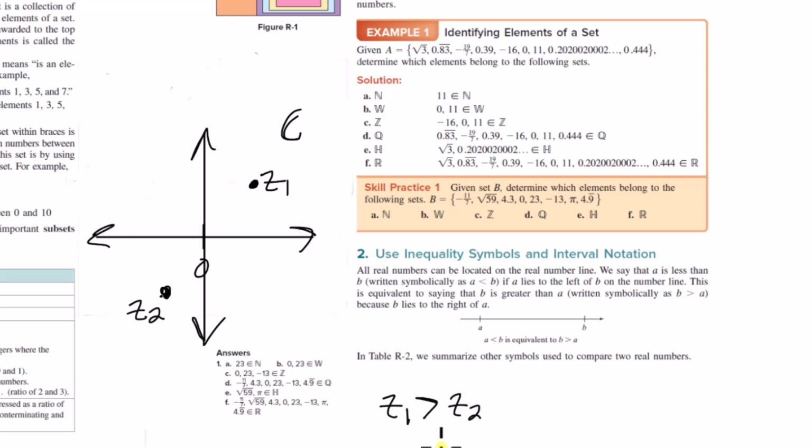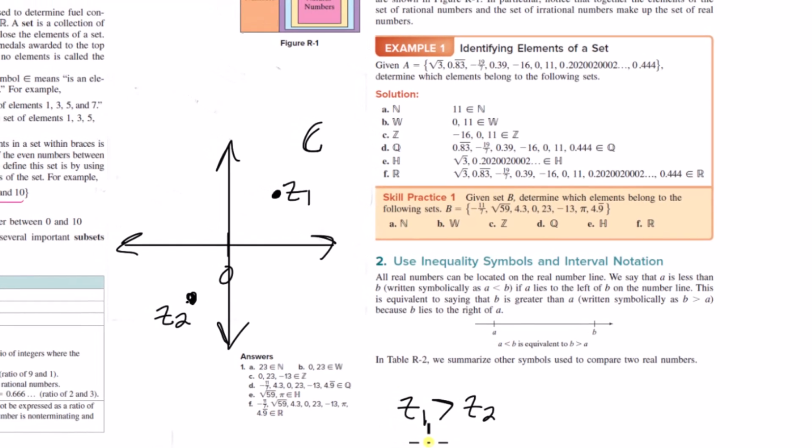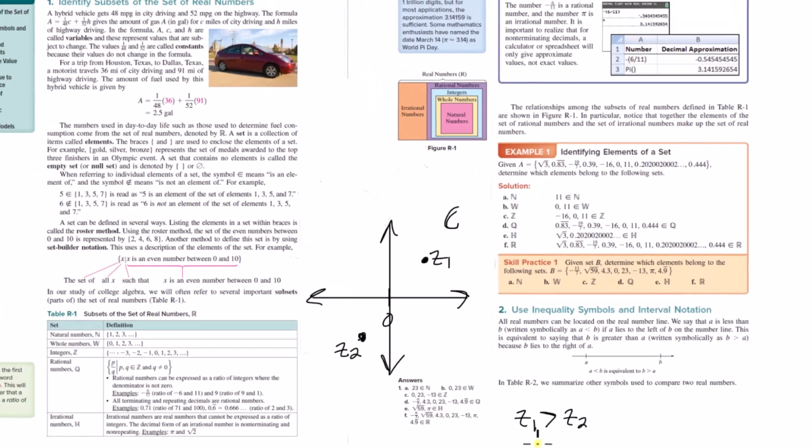Well, no, we can't. That's something we'll have to learn in more advanced courses, but it's interesting to think about what a parallel would be. On the real number line, it makes sense which one's greater than the other, right? It's just which one's more to the right versus to the left. But it's going to be interesting to think about what would be the parallel to greater than and less than in terms of complex numbers.